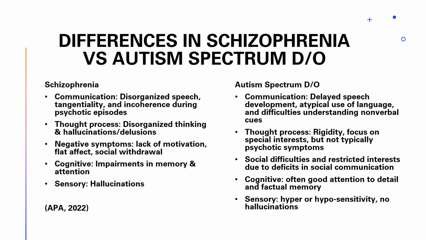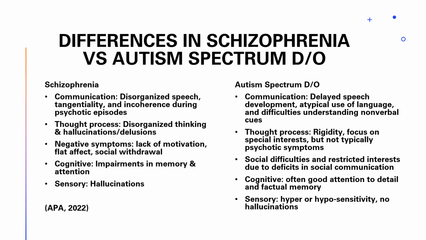The differences between schizophrenia and autism are that in schizophrenia, the communication is characterized as disorganized speech, tangentiality, and incoherence during psychotic episodes. But in autism, communication is marked by delayed speech development, atypical use of language, and difficulties understanding nonverbal cues. In schizophrenia, the thought process is disorganized thinking with hallucinations and delusions. But the thought process in autism is rigidity, focus on special interests, but not typically psychotic symptoms.